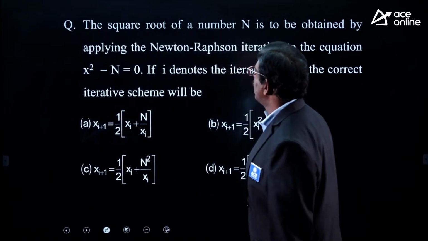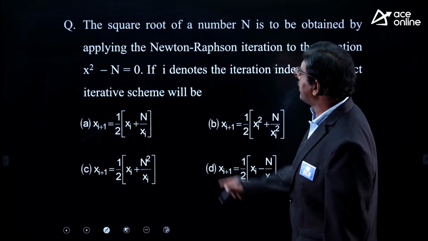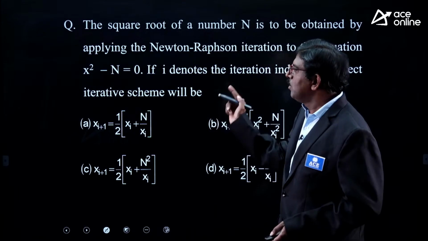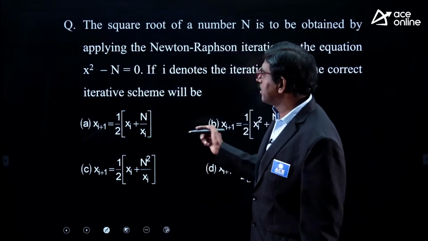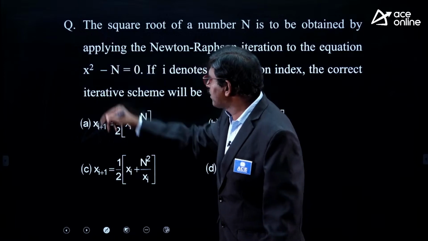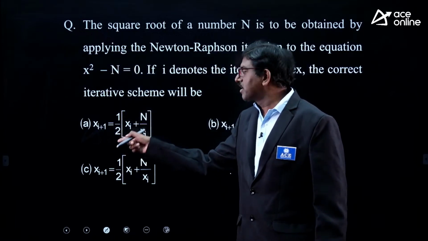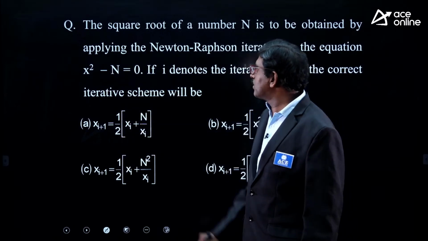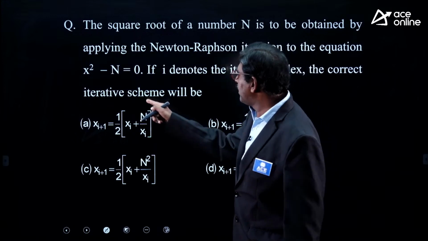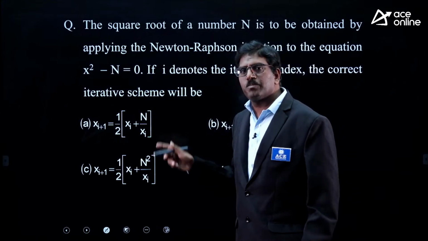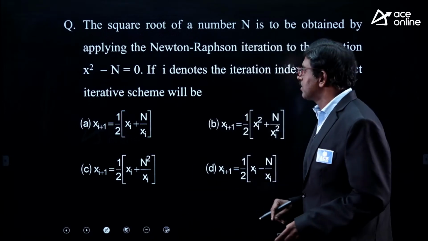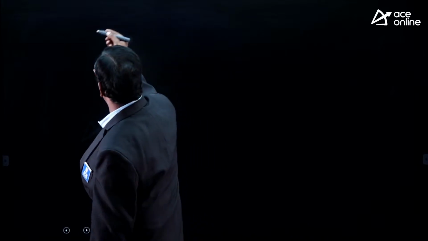Next problem, same model. The square root of a number n is to be obtained by applying a Newton-Raphson iterative formula. Using the Newton-Raphson iterative method, we are finding the square root of a number n, that is x square minus n is equal to 0, means f of x. So at the ith iteration, in the previous case kth iteration, so k plus 1th iteration, here i plus 1th iteration. i denotes the iteration index. We have to develop the correct iterative formula. Previous one with k notation, but here with i notation. Same. All these are previous GATE and ESE questions.